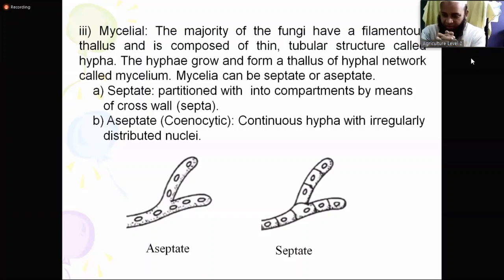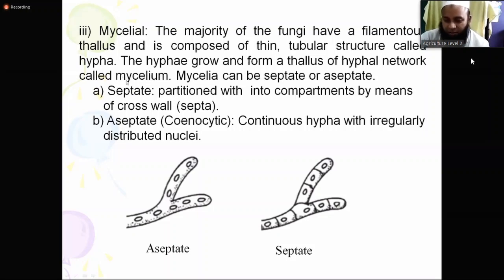Many hypha come in together and make a body. If they make something like this, it is called mycelium. Mycelium can be septate or aseptate. So I told you that mycelium. Please remember this word. Maybe you will hear this word, mycelium, a thousand times.